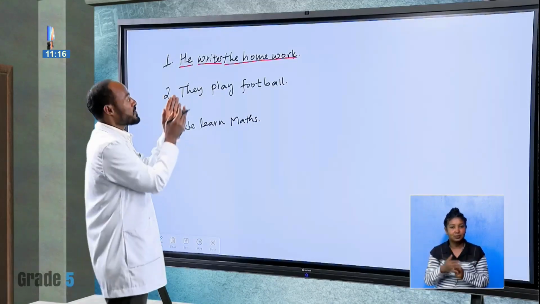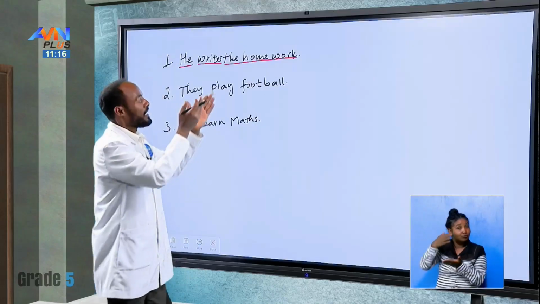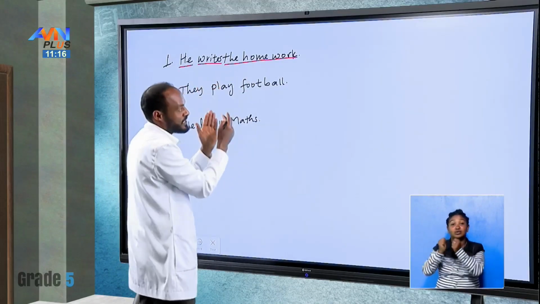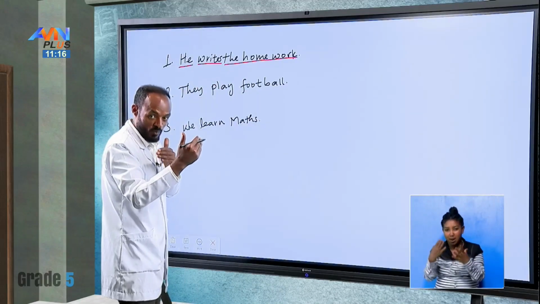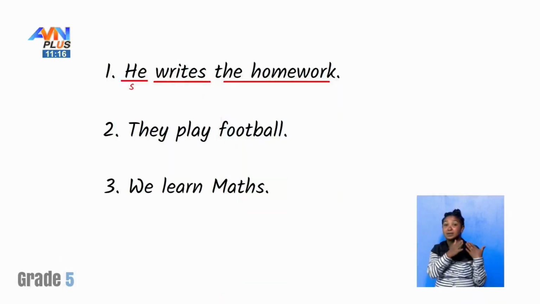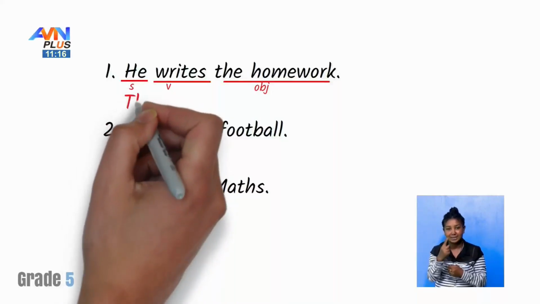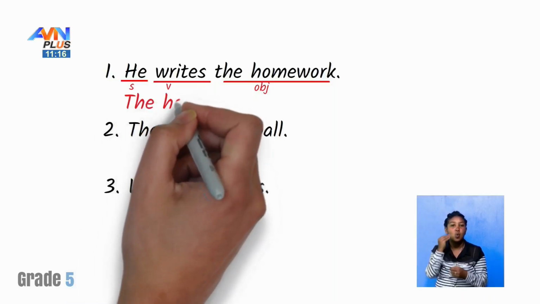Good. So as we've talked so far, when you want to change this one into passive voice, the subject is here, the verb, the object is here. So the object should come at the beginning of the sentence, okay? So we have to say the homework.